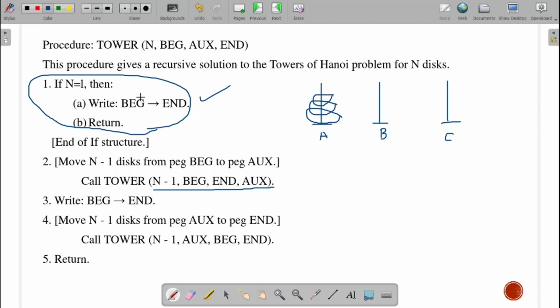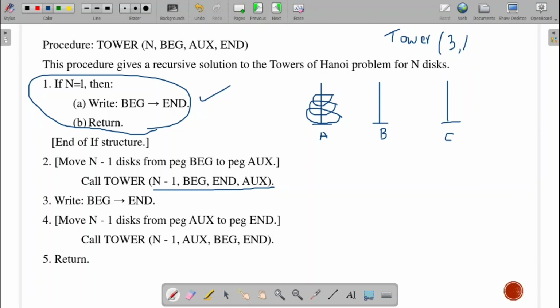N equal to 1, condition fails. We will come over here. We make the first call from our main. That is our tower, that is 3 discs.